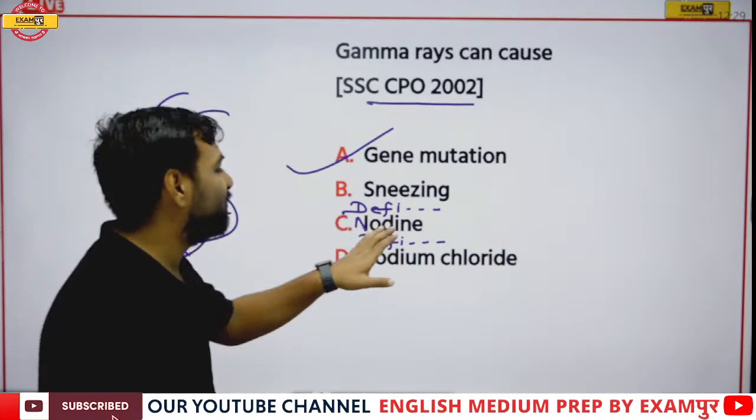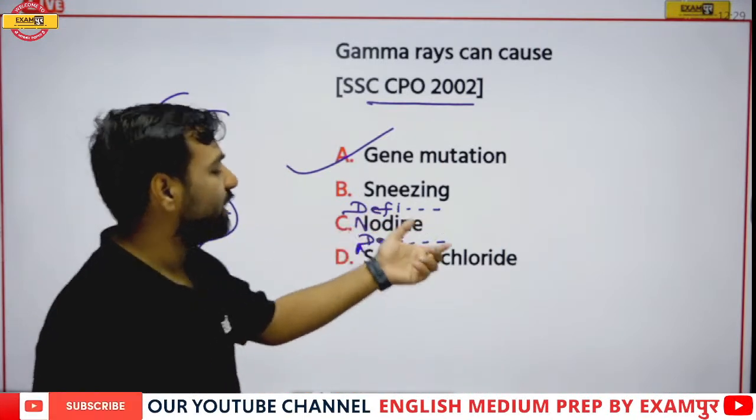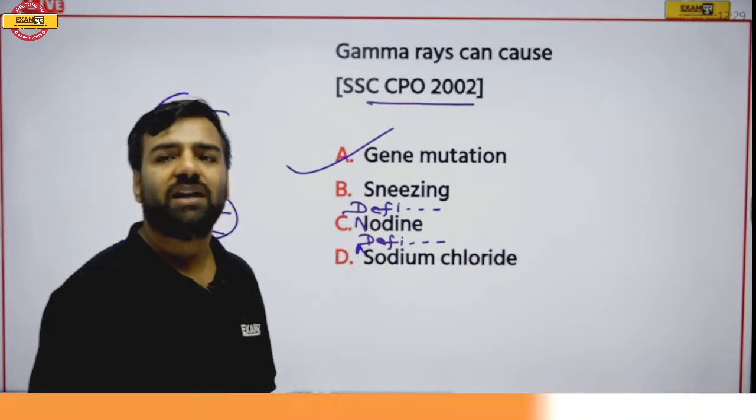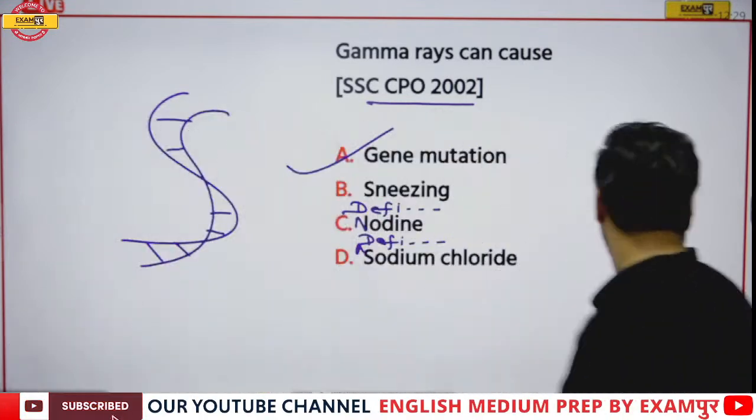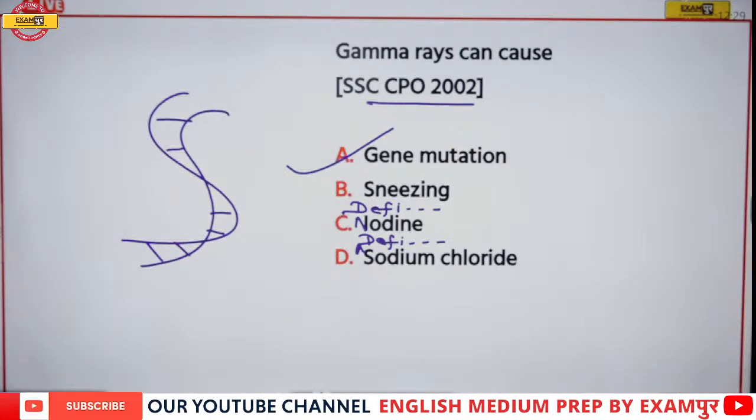If I talk about the deficiency of iodine, this will lead to goiter. That's totally correct. So yes, Ram, Udbhav, Jagdishwan, you all are correct. It will lead to gene mutation. So option number A was correct. Next,